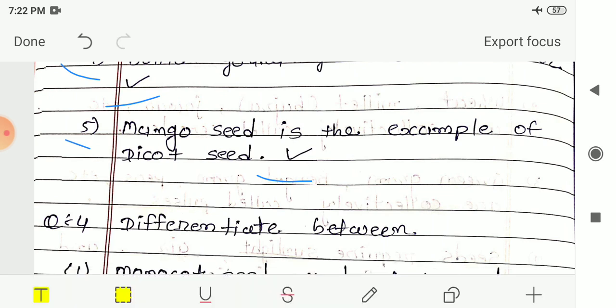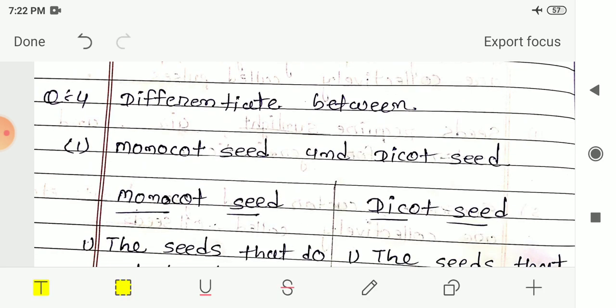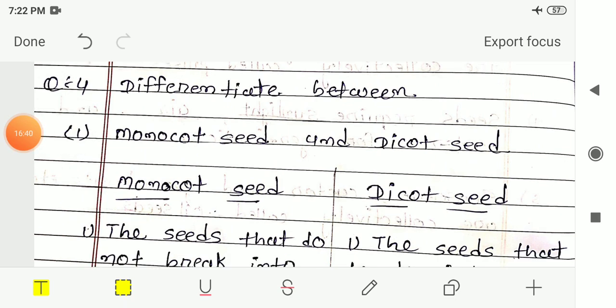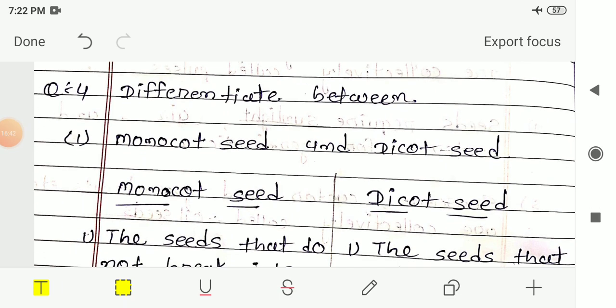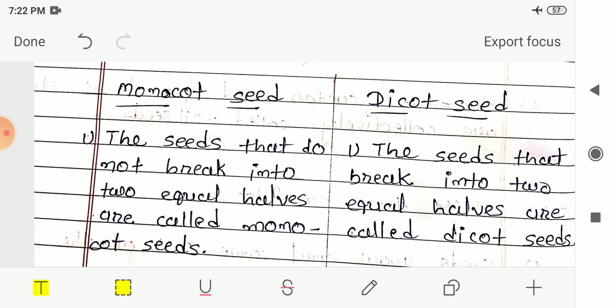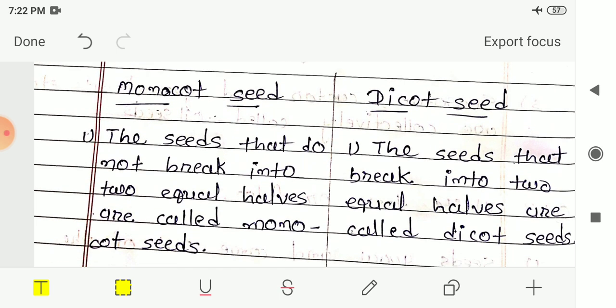Now next is question 4, that is differentiate between. So here the question 4 is there, differentiate between. In that first one is monocot and dicot seed. So we have to differentiate between monocot seed and dicot seed. So let me see the difference between this monocot seed and dicot seed. So in the first column monocot seeds is given to you. The second column dicot seed is given to you.